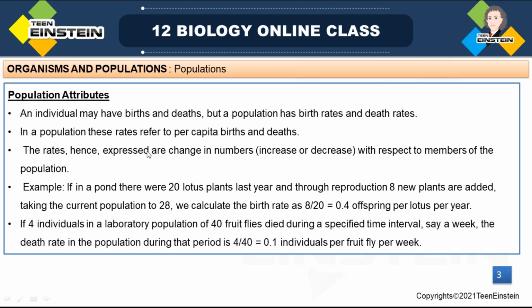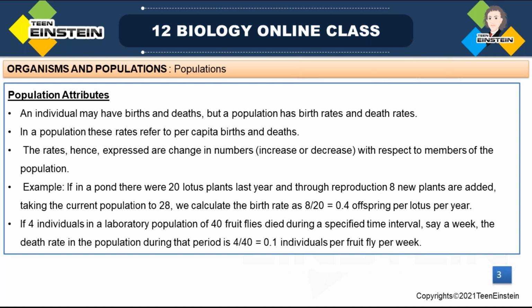So what we said is that there are different population attributes. For an individual, there is birth and death. But in the case of a population, we are considering the whole group of organisms, so we cannot say birth and death. We say birth rate and death rate.